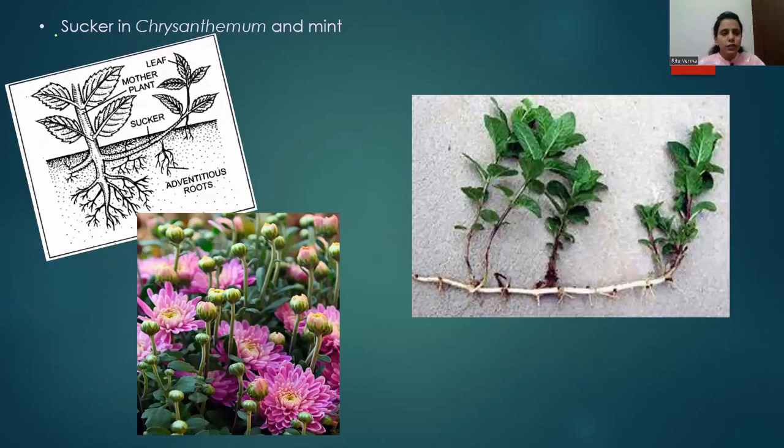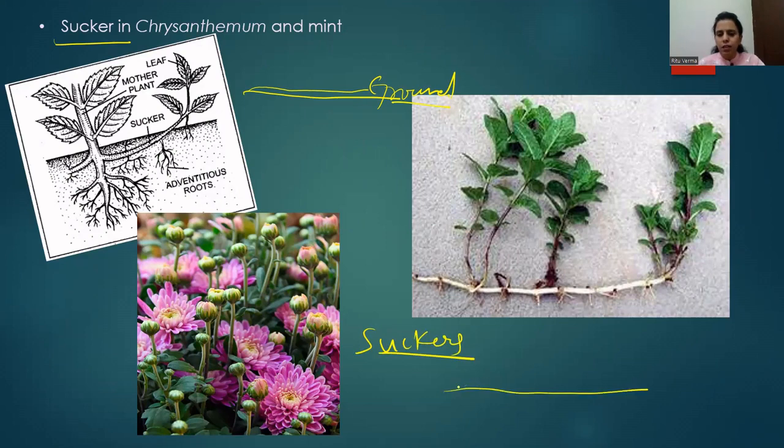Next modification of stem is sucker. Sucker is similar to the runner. The only difference is runners, for example, this is ground. So runners are present above the ground, and they run parallel to the surface of the ground. But when we talk about suckers, these suckers are actually present below the ground.